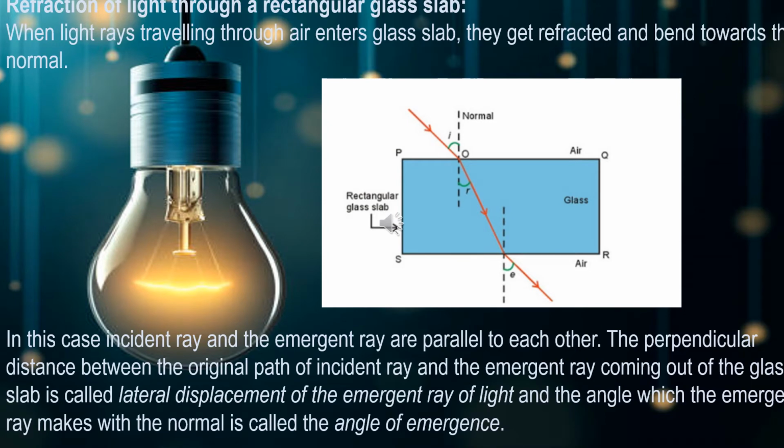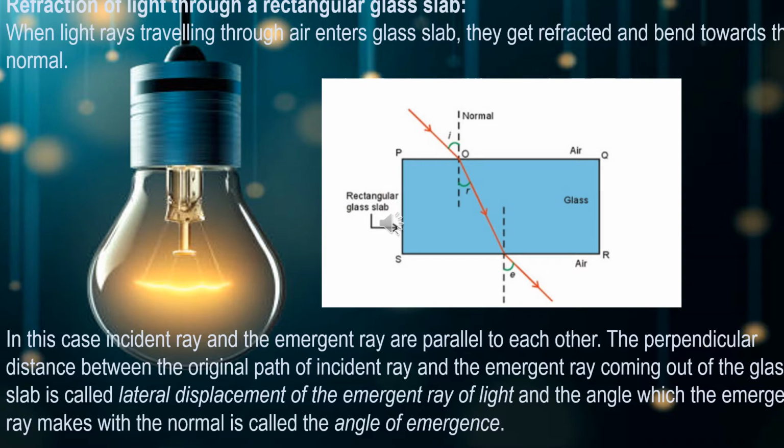Always in refraction, you have to keep one concept in your mind. When the light travels from a rarer medium to a denser medium, the refracted light will move towards the normal. Whereas if it travels from denser to rarer medium, it moves away from the normal. If it falls perpendicular to the medium, without any refraction, it travels straight into the object. So this point you have to keep in your mind. If you know this point, you may be able to draw the refraction of light in any type of object.